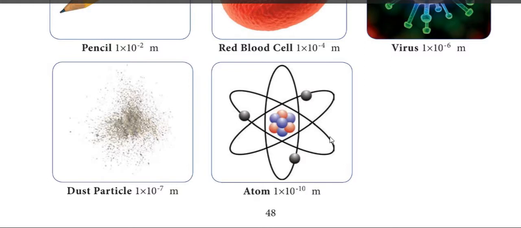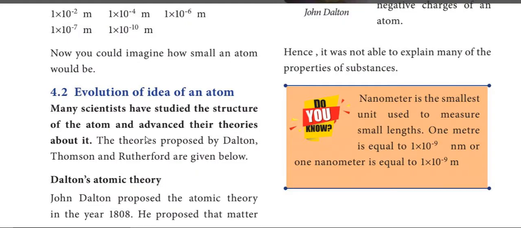Here is the structure of an atom. Next, we are going to see how the structure is formed, how the concept of atomic structure evolved. We compared the size of an atom with familiar things, and from that we get the idea that the atom is the smallest thing in the universe.